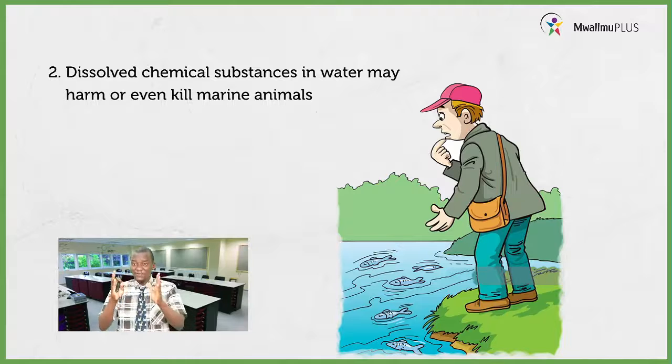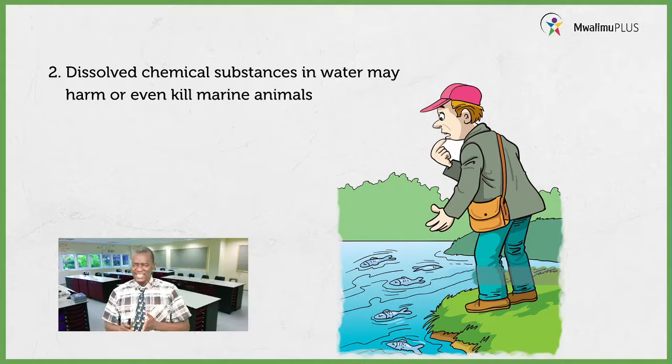So one of the effects of water pollution is that it can lead to the death of marine animals, those animals that live in water. Just like you can see there, when chemical substances are released into water, they can kill the animals that live in water, the ones that we call aquatic animals. One of them is fish, and I hope you are able to see.